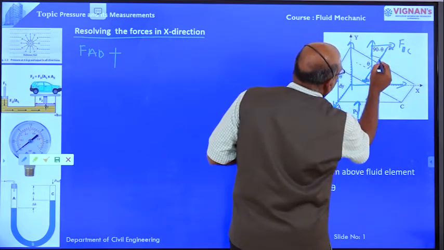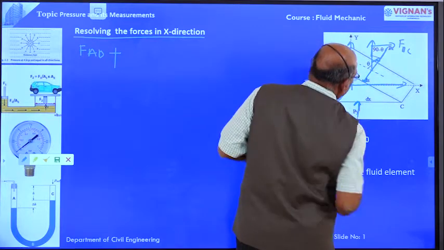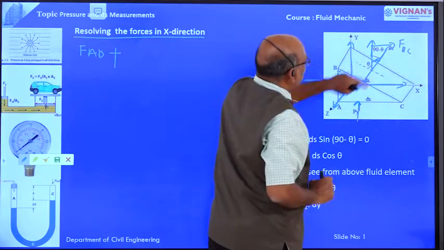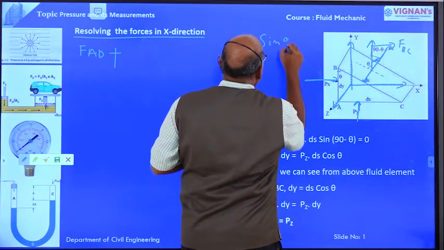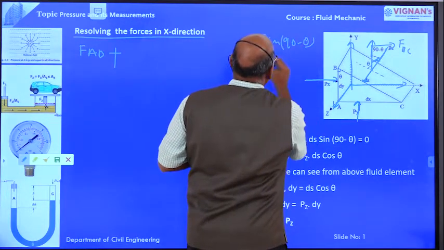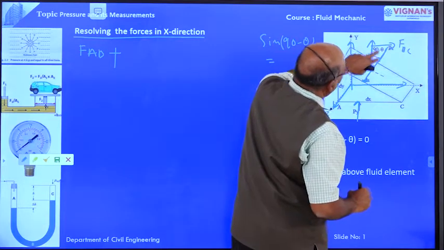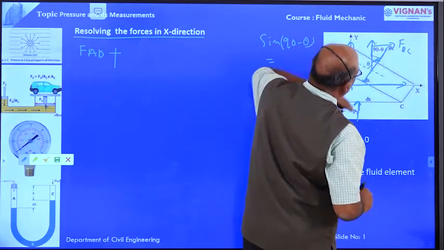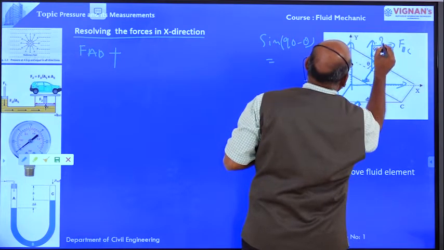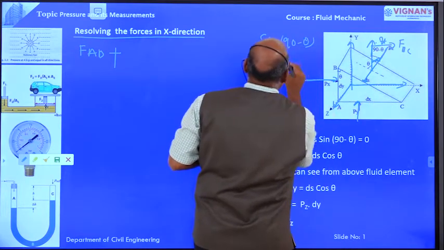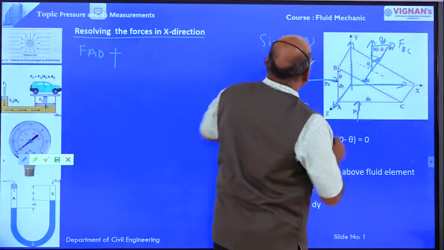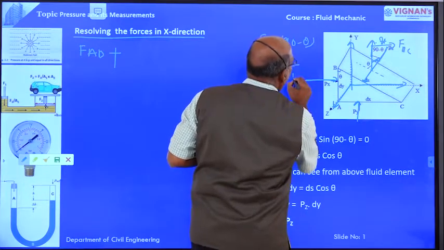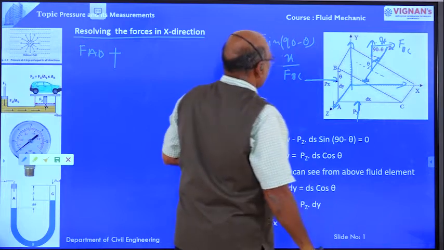Now this angle is equal to 90 minus theta. From this triangle, sine 90 minus theta equal to opposite side, that is x, divided by hypotenuse, that is nothing but force on BC.